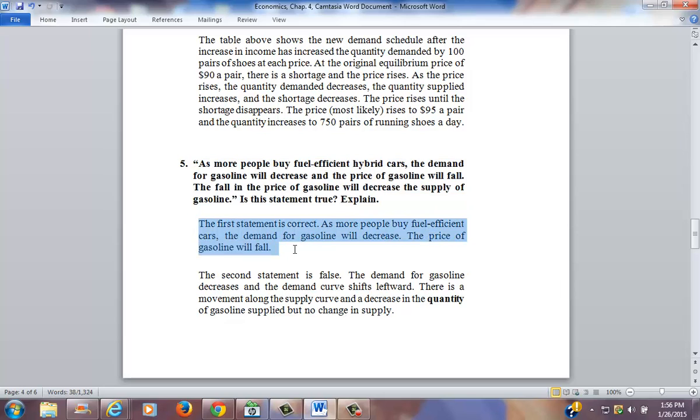Well, the first statement is correct. As more people buy fuel-efficient cars, the demand for gasoline will decrease and the price of gasoline will fall. The second statement, though, is false. The demand for gasoline decreases and the demand curve shifts leftward. There is a movement along the supply curve and a decrease in the quantity of gasoline supplied, but there's no change in the supply of gasoline.